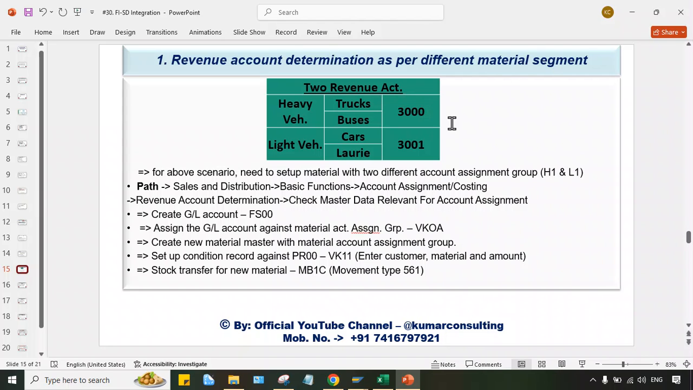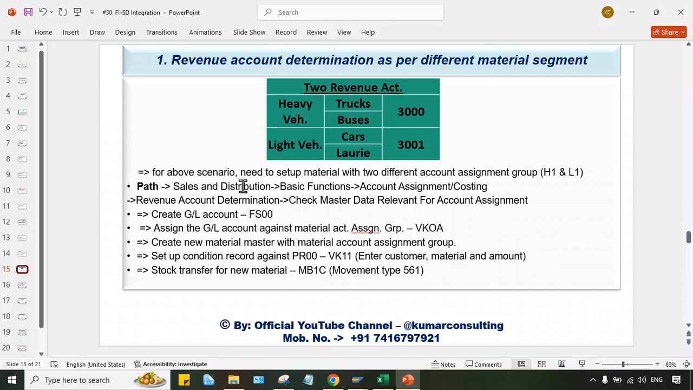So first of all, what we have to do, guys. Whatever material masters are created for trucks and buses must be grouped together. There must be a particular code which is common in all the material masters created for trucks and buses, and certain settings or configurations which must be common for cars and lorries. This is how SAP will come to know that trucks and buses belong to the same group, and cars and lorries belong to the same group.